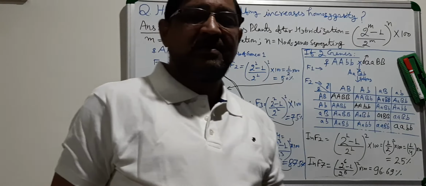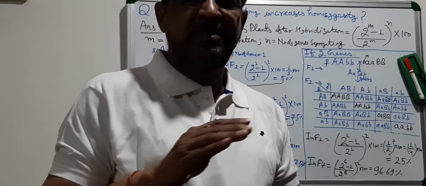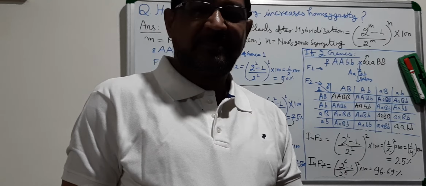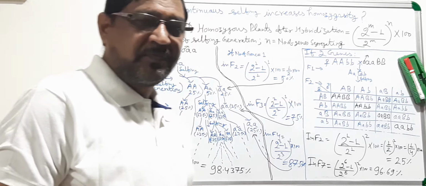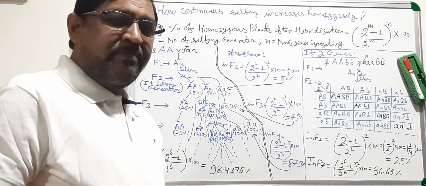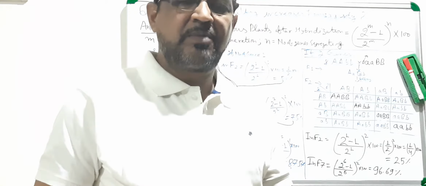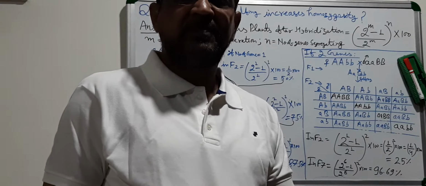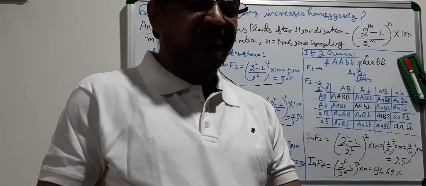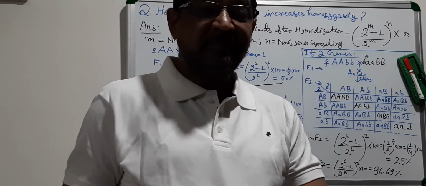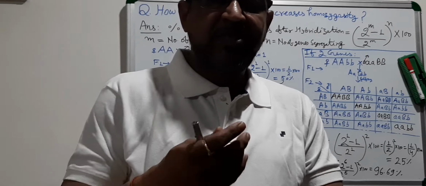As I have repeatedly said, in case of self-pollinated crops, you need a homozygous line to develop a new variety, to release a new variety. Once you have made hybridization, the crosses between two dissimilar parents, whether they are differing for a single gene, two genes, or many genes.